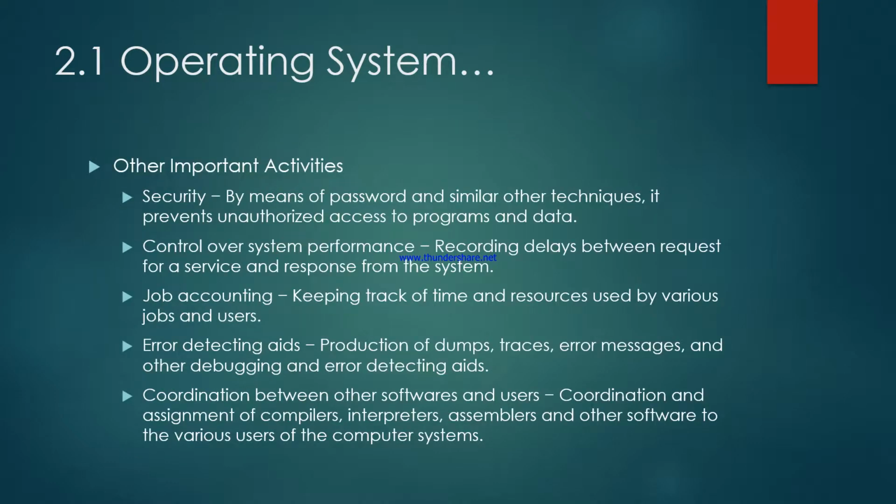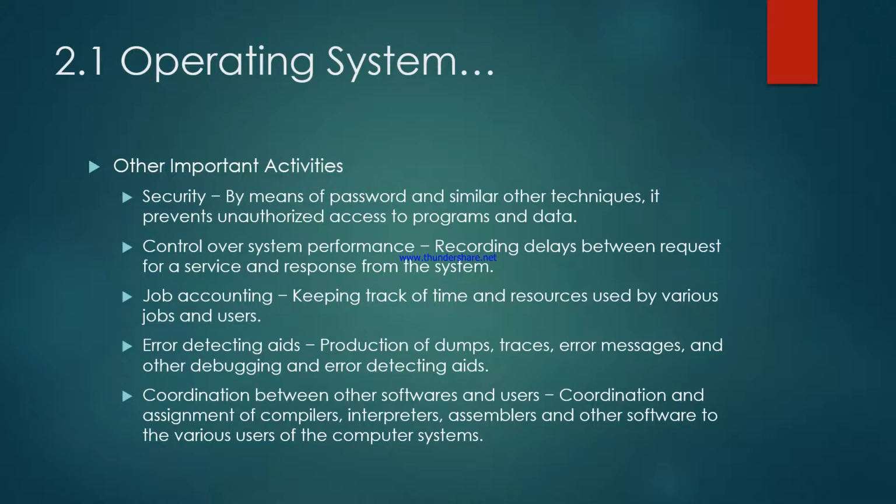Some other important activities include security, which is a very important thing. The operating system provides security to our computer by means of passwords and similar techniques, and it prevents unauthorized access to programs and data.